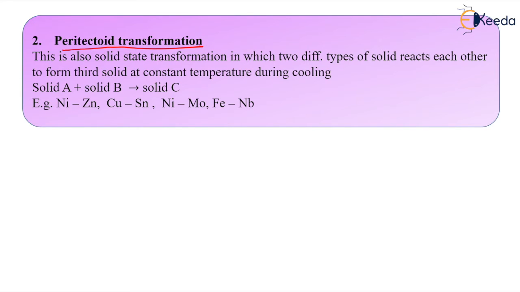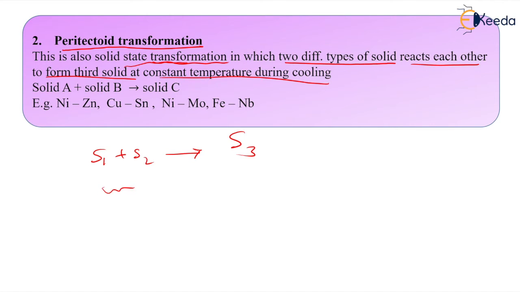So what is that? You can see here two solids, solid 1 plus solid 2, combine with each other or react with each other to form a third solid. This is a solid state transformation in which two different types of solid react with each other to form a third solid at constant temperature during cooling.